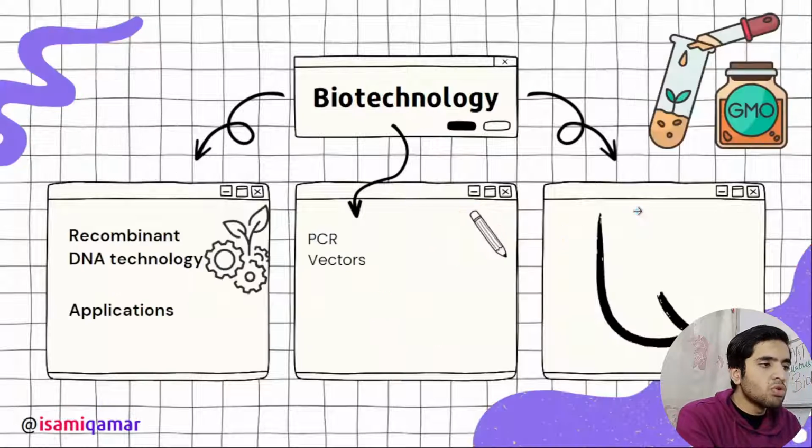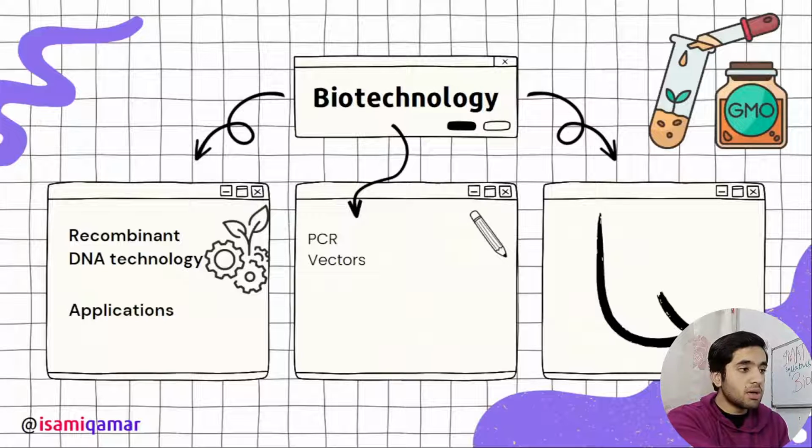But next, move on to biotechnology. Biotechnology is most important. Recombinant DNA is just basic. You need to know about recombinant DNA technology. How does it occur? Applications. PCR, polymerase chain reaction is important, and vectors. The vectors, plasmids, are important. You need to remember some plasmids, or you actually need to remember the basic points of recombinant DNA technology.